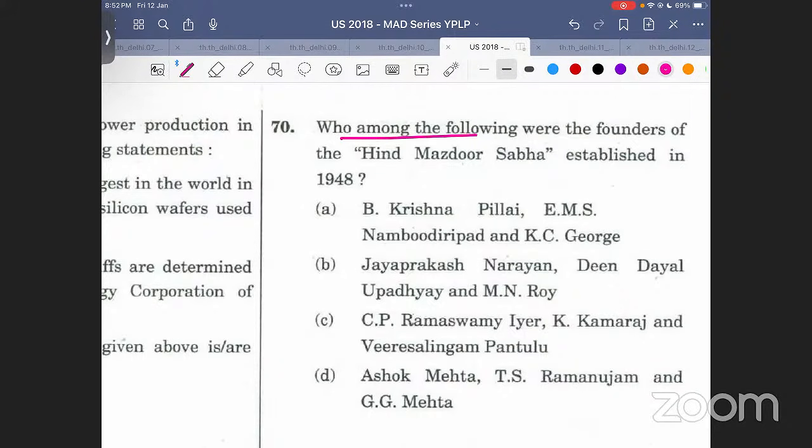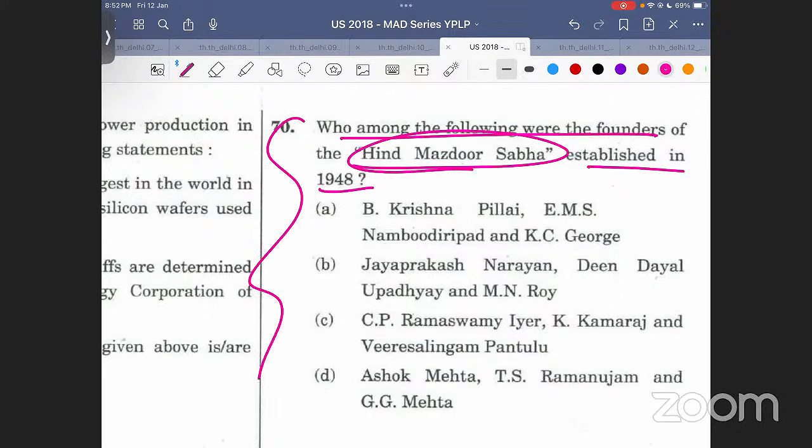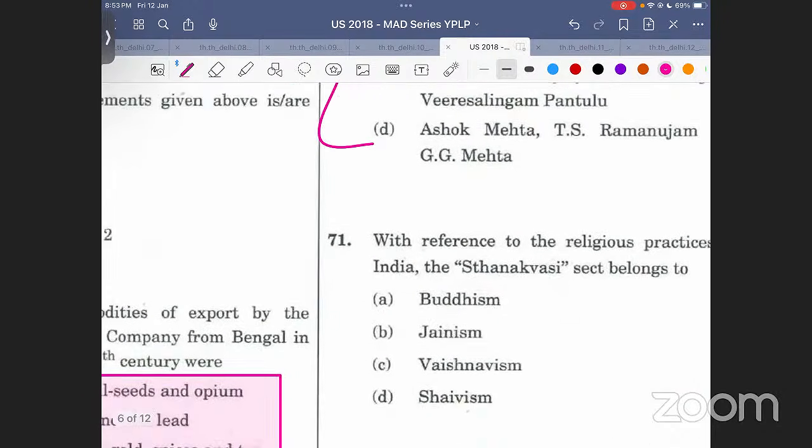Okay. Which of the following were the founders of the Hind Mazdoor Sabha established in 1948? Again, you don't need to do such questions. If you don't know them, you can just simply skip them. If you know them, if you have read them, the strategy of modern industry that I'm going to give you will be the best strategy that you have ever had. You follow that and you will be able to solve the questions that are required. Okay? ठीक है? समझ में आई बात? So you can skip such kind of questions.